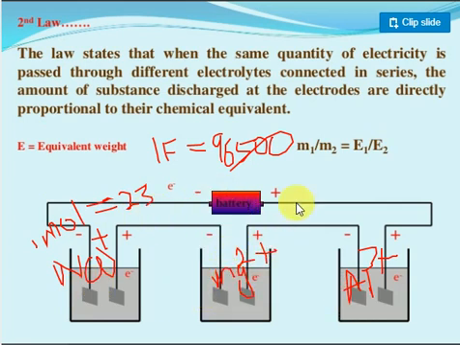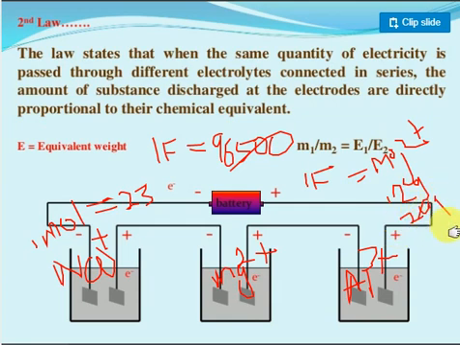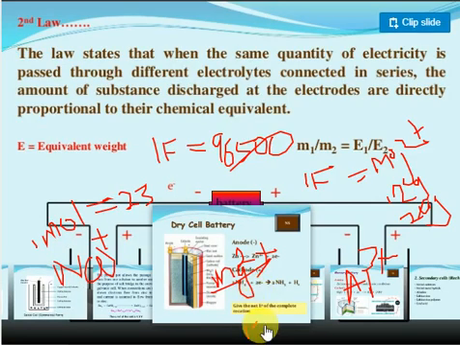Same amount of electricity passing means 1 Faraday of electricity. Magnesium, Mg2 plus, requires 2 Faraday. So if you pass 1 Faraday, you will get only 12 grams. If you pass 2 Faraday, you will get 24 grams of magnesium. Because of the 2 plus charge, you will get only 12 grams of magnesium.